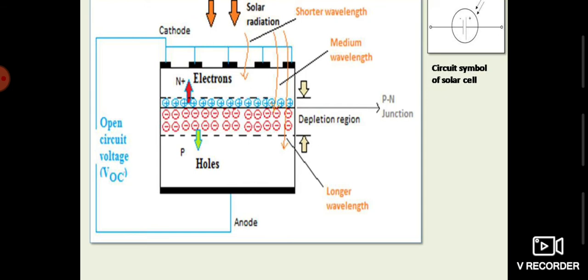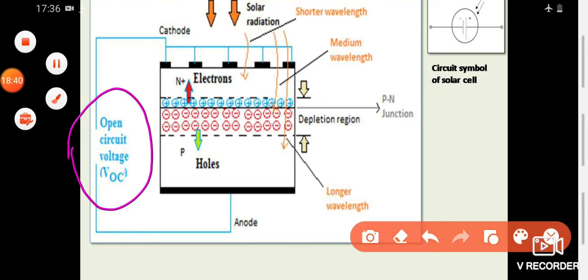Due to this generated polarity, if there is no load connected in the external circuit, as you can see here, it is an open circuit condition, no load has been connected yet. At this condition, if we measure the voltage, that will be the open circuit voltage, V with a subscript OC, open circuit voltage. Okay.